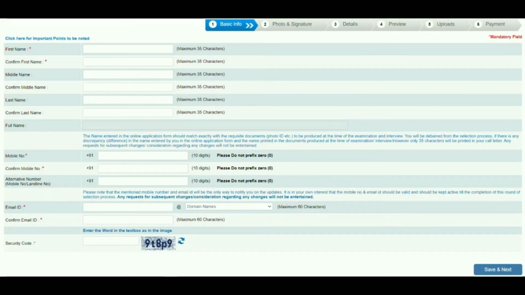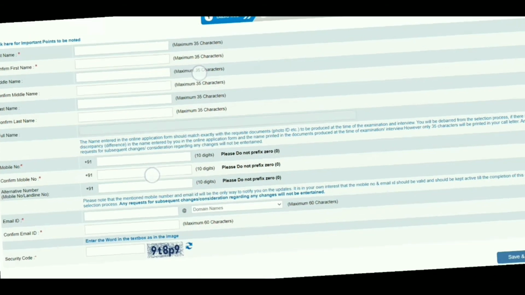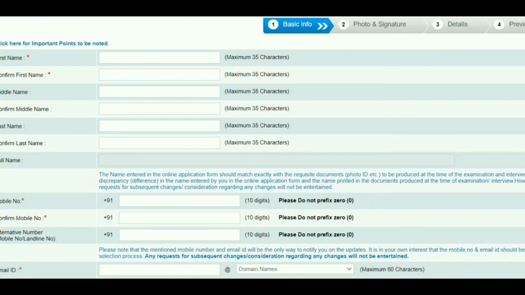So this is the basic information page. Before filling this application, first of all you need to have your 10th class memo. Make sure that every name and every spelling, each and everything should be the same as in your 10th class memo, and in the same way you need to fill here. If your first name has 4 letters, you need to enter your 4 letters. Don't keep any other Aadhaar card name. Enter your complete name as in your 10th class.